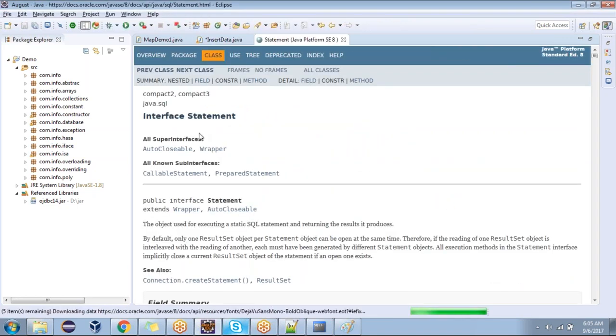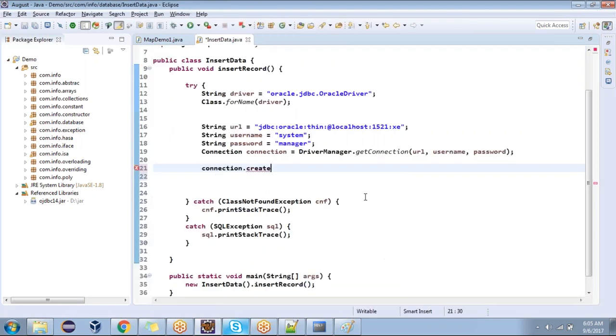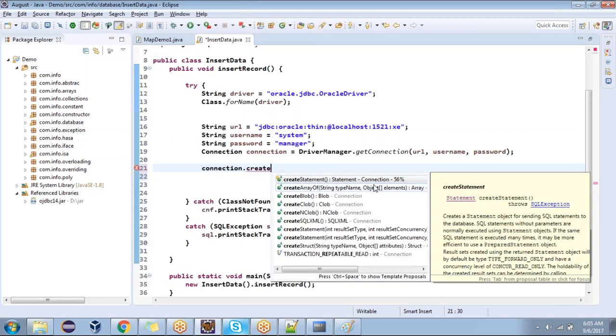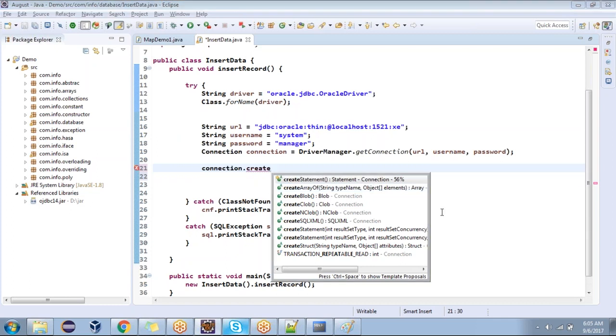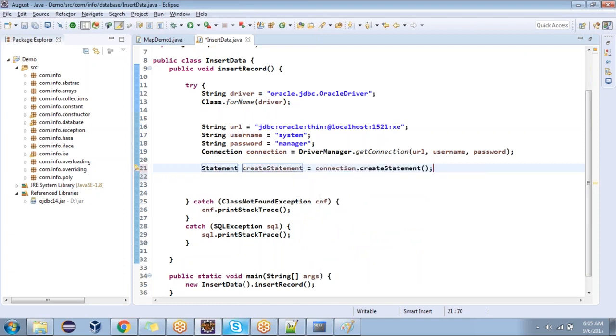What is the return type? Look at now. What is the return type? Statement. What is the return type of this? Statement or not? Statement. Yes, sir. Okay, now look at now. It's going to be copied into the statement object. Sir, what did you do now, sir, to get the statement on the left side?